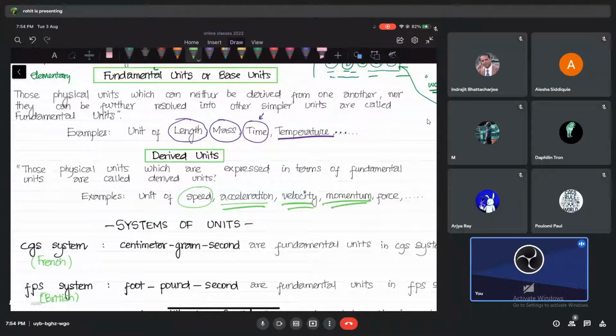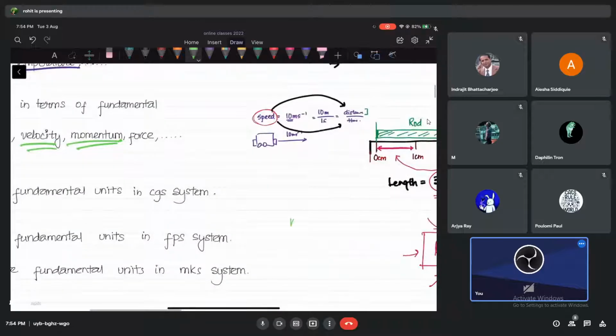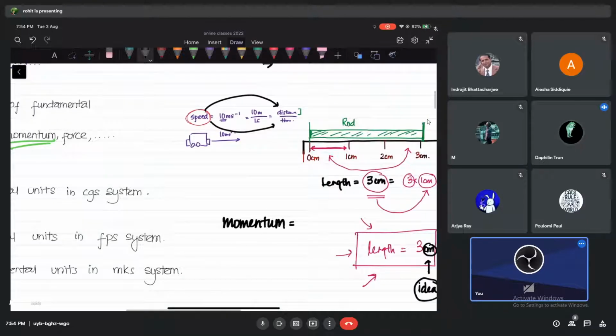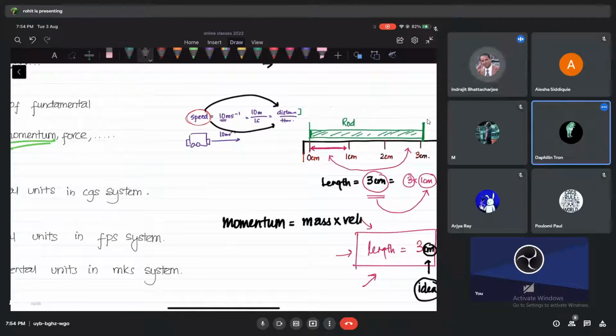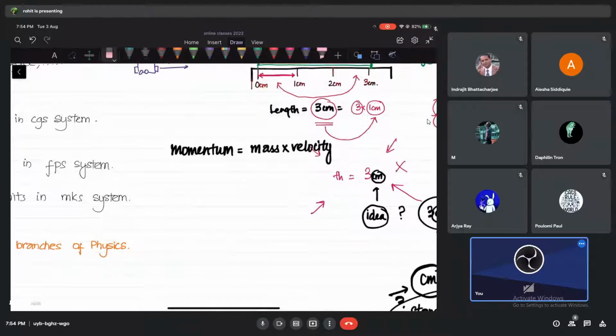Momentum, anybody heard about momentum? What is the formula for momentum, guys? Mass into velocity. Let's try to understand a little bit of it. Don't worry, we are doing fine. I think I should go a bit fast with this. These are very simple things. So momentum is a quantity which is derived from these two quantities called mass and velocity.